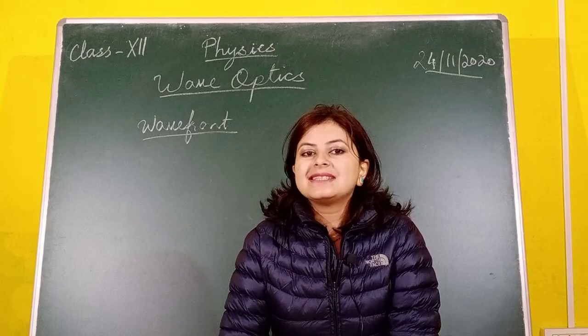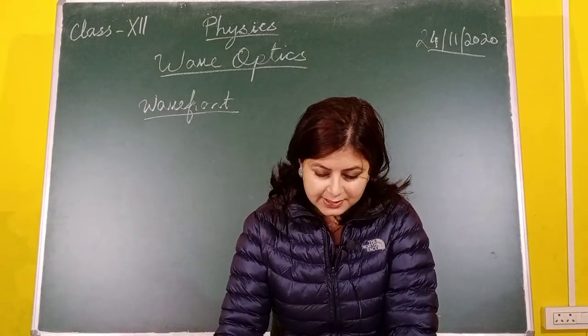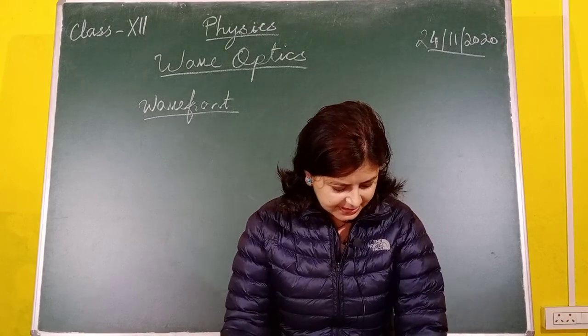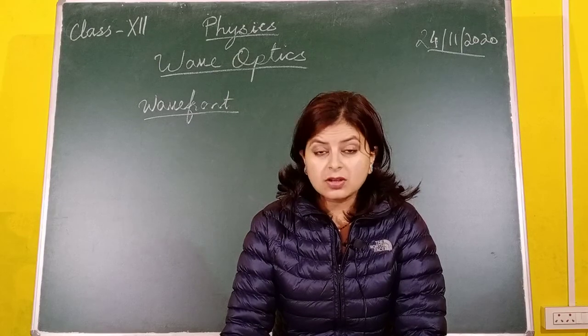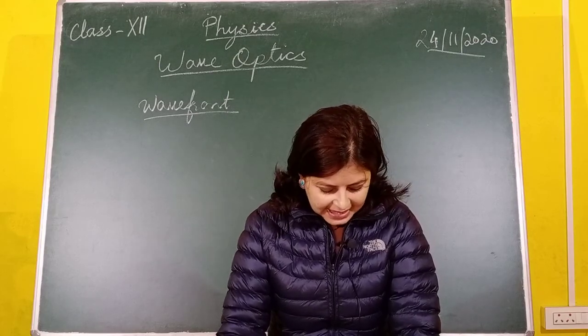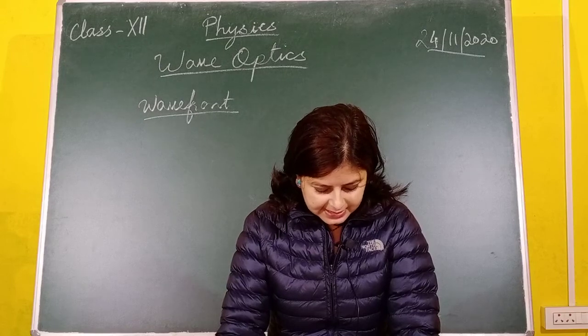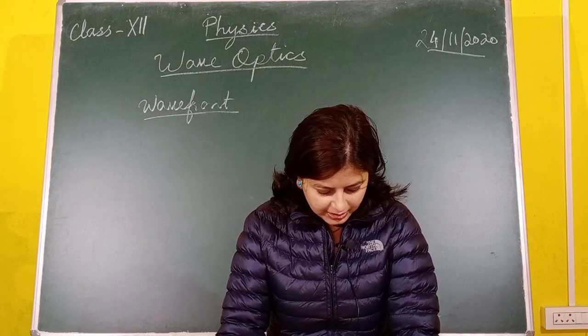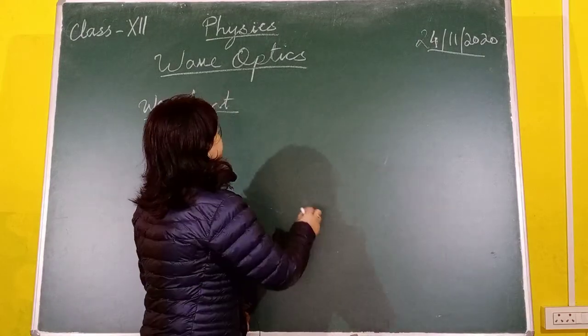There are three statements here. The first statement is that every point on a given wavefront, called the primary wavefront, acts as a fresh source of a new disturbance called secondary wavelets, which travel in all directions with the velocity of light in the medium.